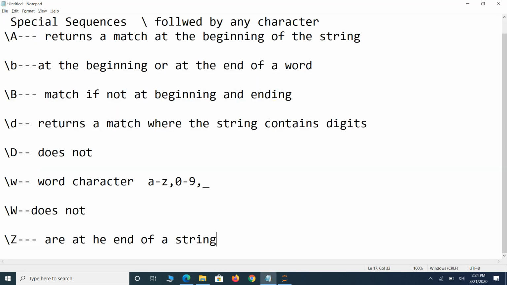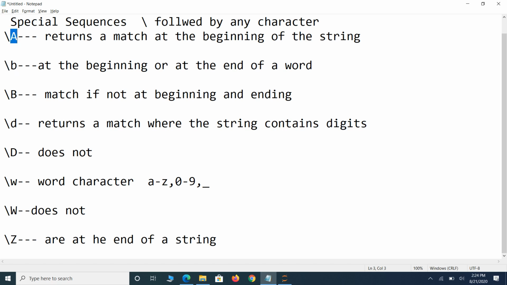Observe, first, backslash capital A specifies whether the given pattern is at the beginning of a string or not. This capital Z specifies that the given pattern is at the end of a string. So simply, A specifies at the beginning, Z specifies at the end. Whenever there is a match, in all the cases it returns the match. Small b specifies whether the given pattern is at the beginning or ending of a word. Observe the difference.